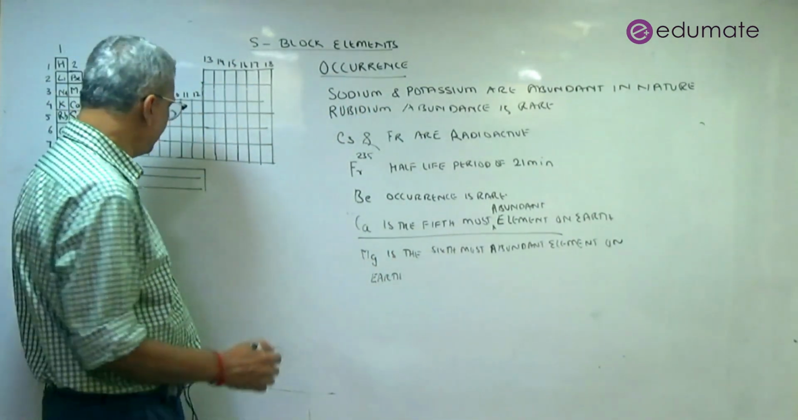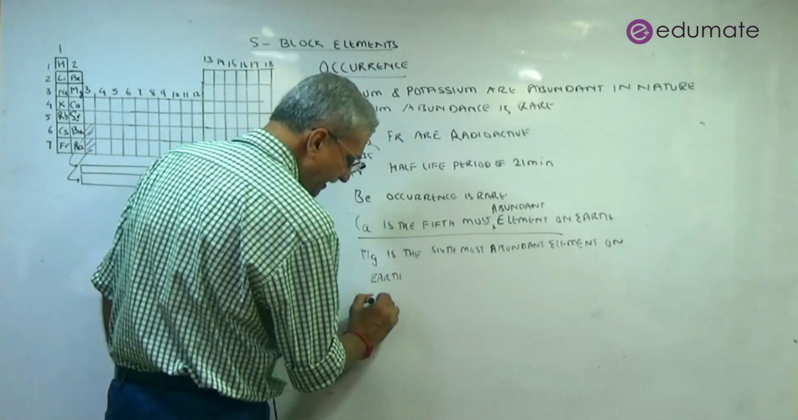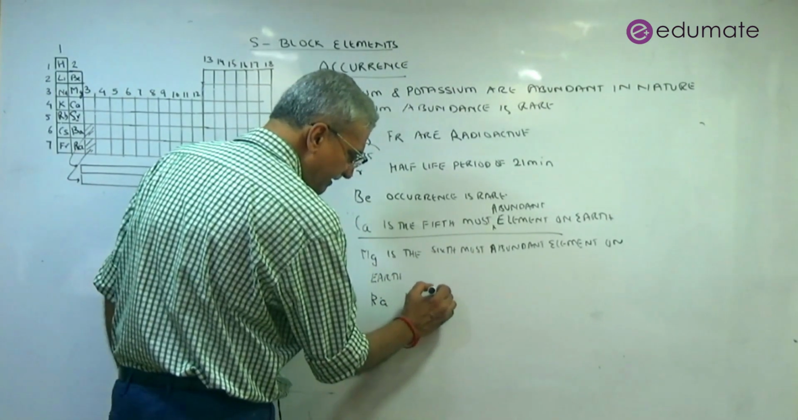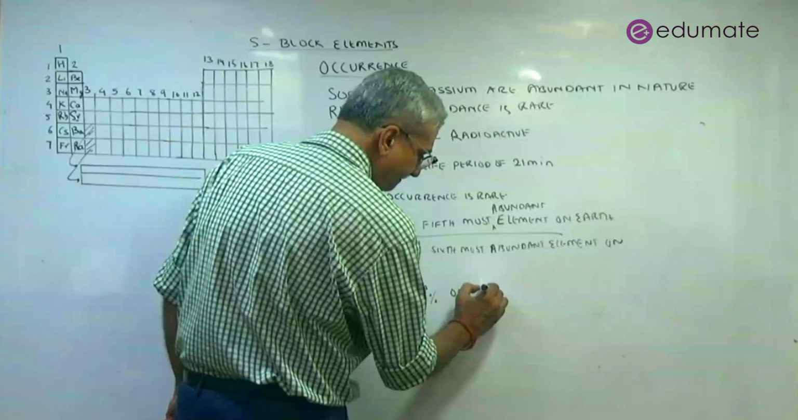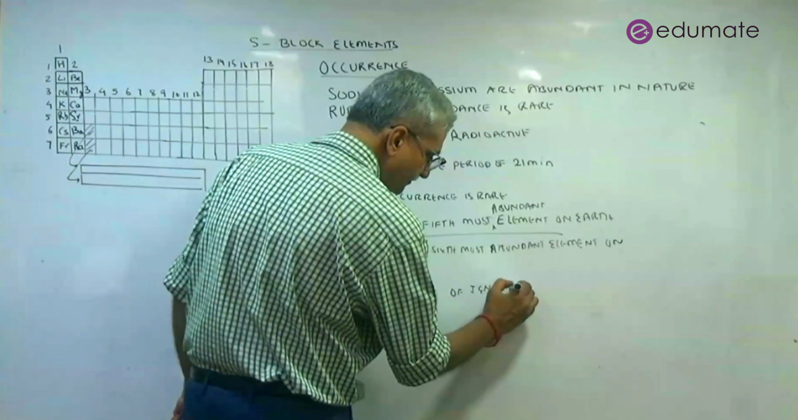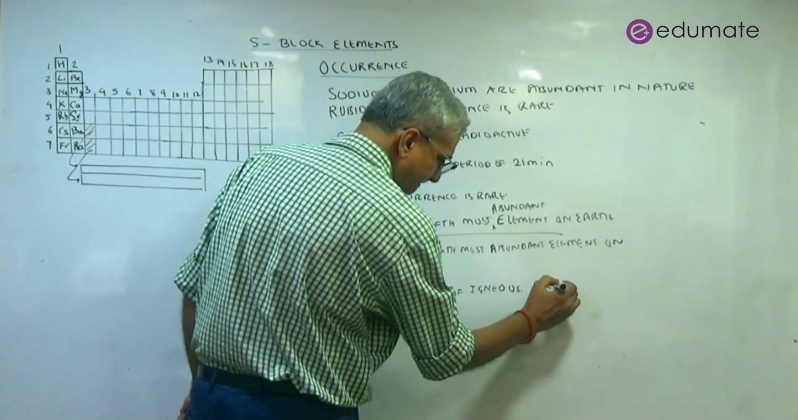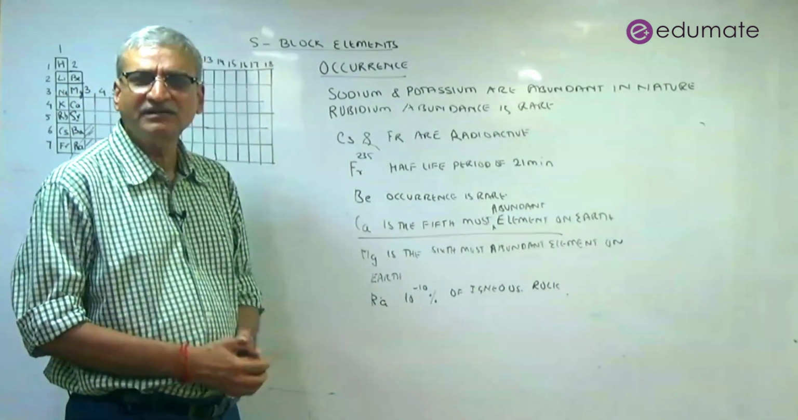As far as radium is concerned, radium is very rare. Radium occurs at about 10 raised to minus 10 percent of igneous rock. So this is a short discussion on the occurrence.